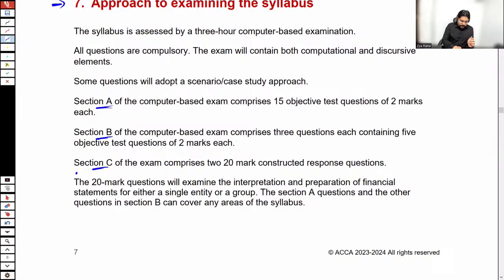And as I told you about the ratio analysis, you can see it is also mentioned in the syllabus and the study guide, 20-mark questions. It's not only talking about one question, it's talking about any question which is there. In section C, we'll examine the interpretation and preparation of financial statements for either a single entity, for a final account question, or a group account question. And section A questions and the other questions in section B can cover any area of the syllabus. I have guided you about all of these things.